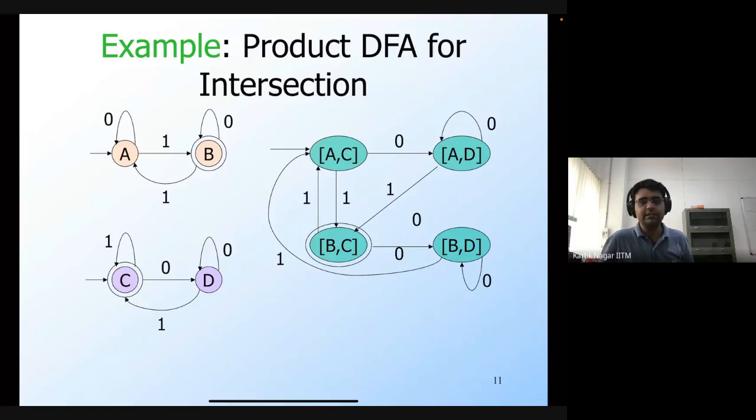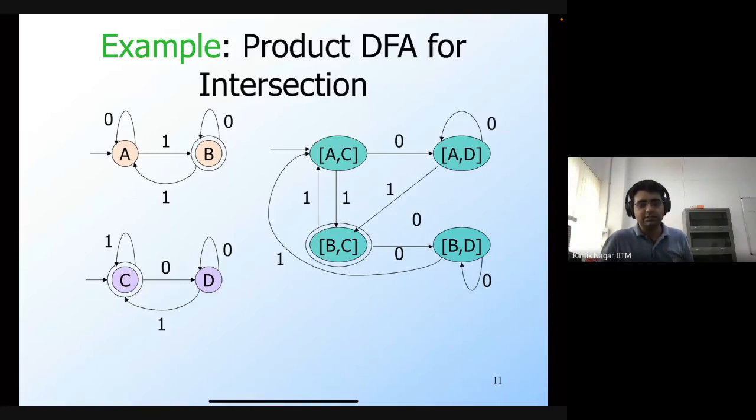We also looked at the operation of intersection. If you take two regular languages and find the intersection, is the intersection regular or not? Regular languages are in fact closed under intersection, and in order to show this, we introduced the concept of a product automaton.